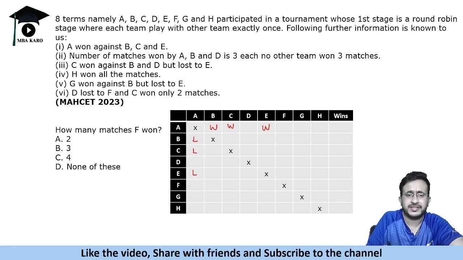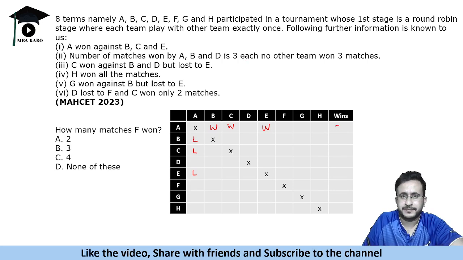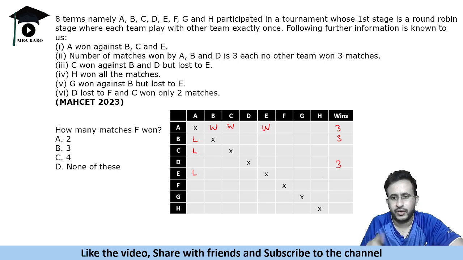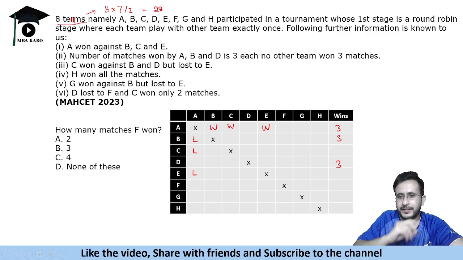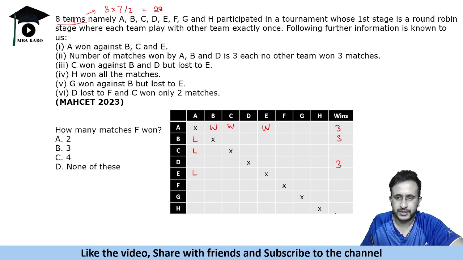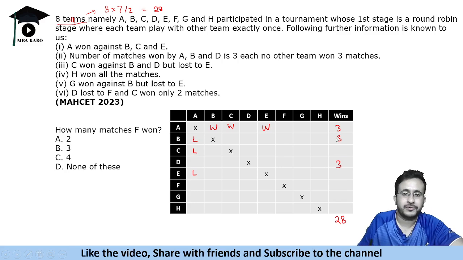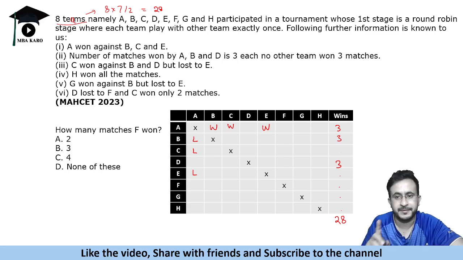Next says number of matches won by A, B and D is 3 each. So total wins by A, B and D is 3 each. One thing that you need to remember is total wins कितनी होगी. See, there are 8 teams. ठीक है, 8 teams है, that means 8 into 7 by 2, that is 28 matches. Okay, 28 matches is given as the total number of wins. A B C की 3 wins हो गई. Now no other team won 3 matches. बाकी सब में किसी में 3 नहीं आना चाहिए. That we need to keep in mind. Now let us read further.